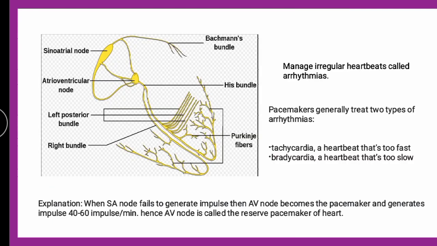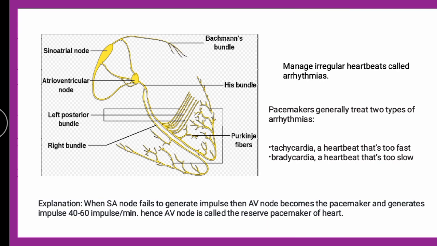Now, the pacemakers are generally managing the irregular heartbeats in conditions like arrhythmias, that is tachycardia and bradycardia.